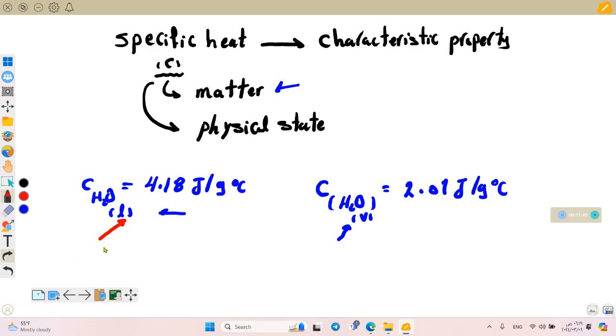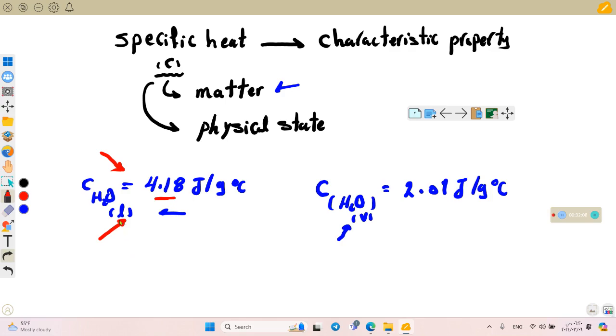So you must memorize it. It equals 4.18. And if you're a smart student, you must say that you know it before, because 1 calorie equals 4.18 joules. Okay, so if you know how to convert from calorie to joule and joule to calorie, you must know that the specific heat also has the same numerical value.